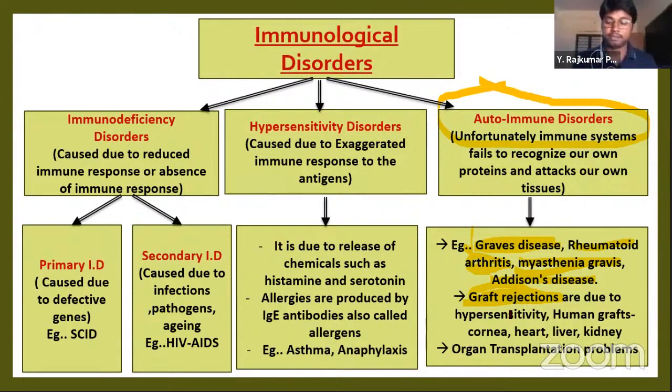Here you can see some of the human grafts are the cornea. The human eye contains an external layer called the cornea. The cornea can also be transplanted. Next, the heart. Nowadays, the heart can also be transplanted.